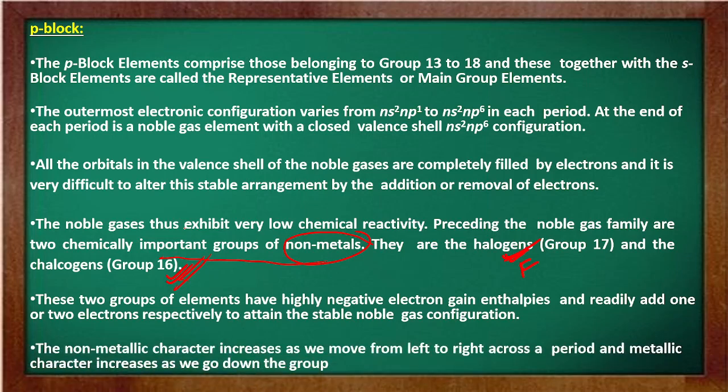The non-metallic character increases as we move from left to right across a period, and metallic character increases as we go down the group. That is known to you. Means if we are moving from left to right, then the non-metallic character increases. But if we are moving from top to bottom, the metallic character increases. So these were the properties of the periodic table.